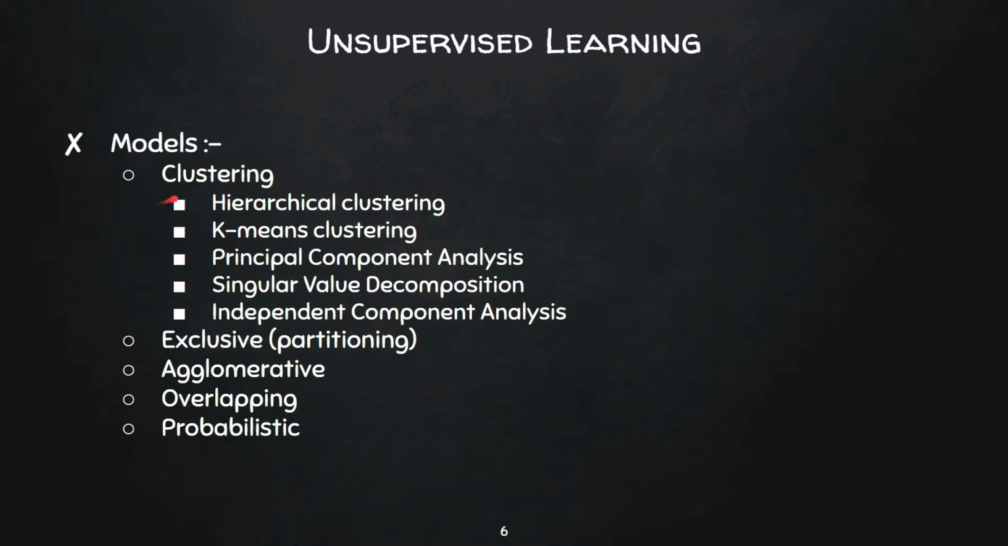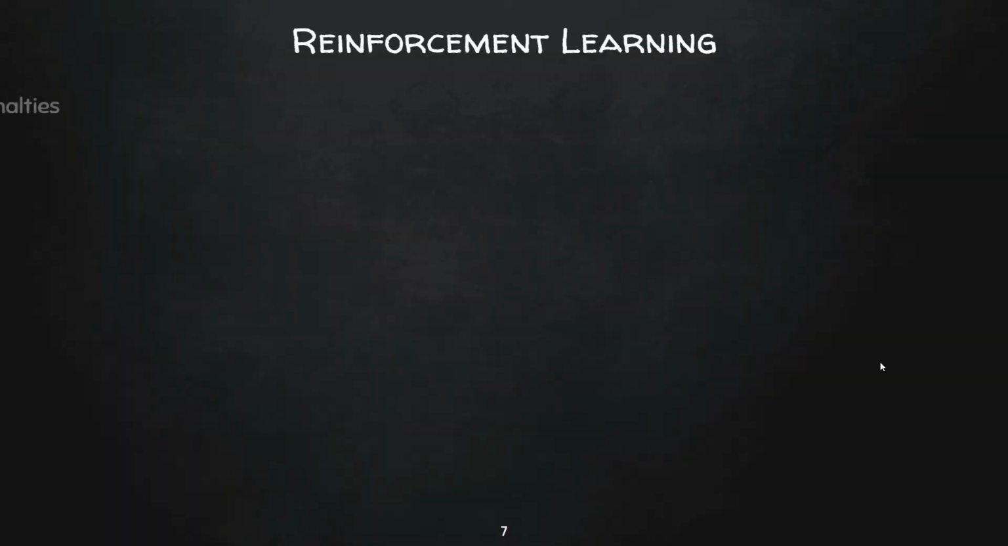These are the models of clustering, the particular ways in which clustering can be achieved. And these are other types of algorithms of unsupervised learning. As I already said, we are not going any deeper because we have the syllabus ahead. Now let's head towards the next type of learning, that is reinforcement learning.